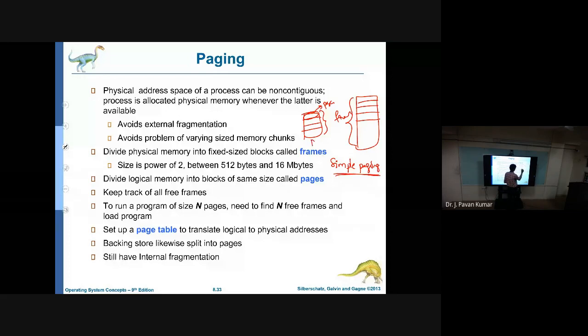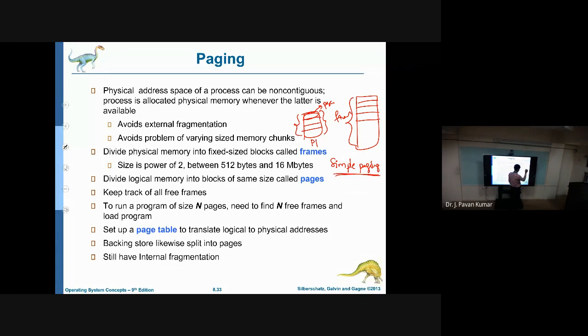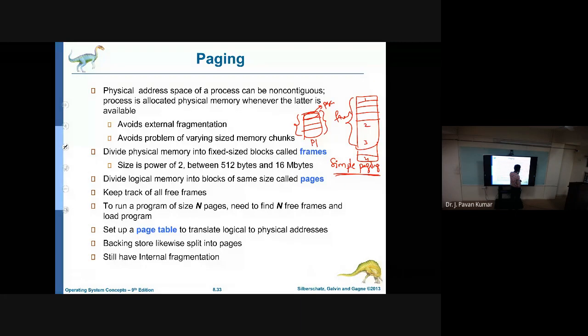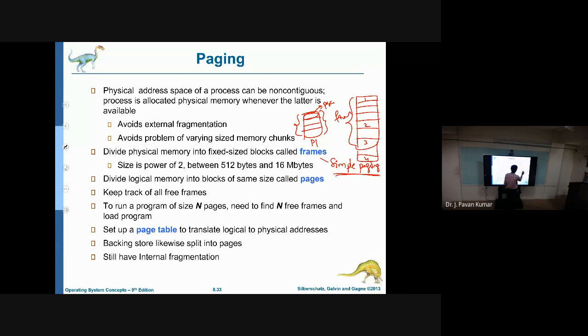Suppose a process P1 has 4 pages. All these 4 pages need to be present in the main memory, but need not be contiguous. One page can be here, one page can be here, another page can be here. Like this, whatever pages we have for P1, all those 4 pages must be present in the main memory, and only then can we execute the particular process. That is called simple paging.